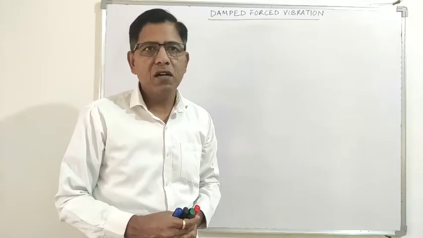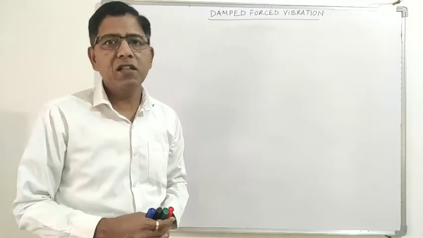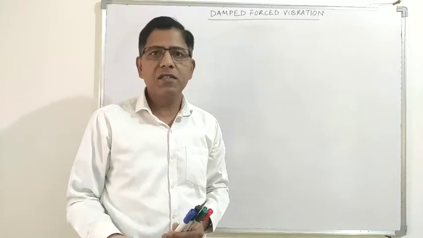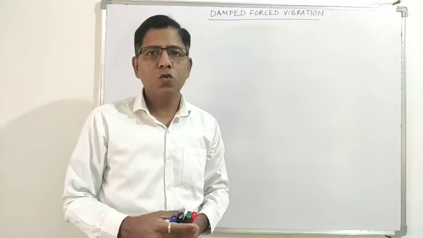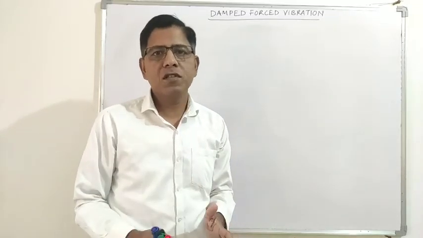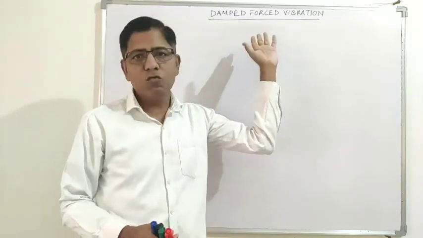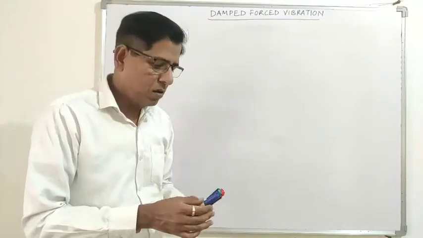Then we find the response of the system, which is the solution of the equation, and then we analyze the system for various conditions. The same process we follow for the damped forced vibration case as well. So we start with the vibration model.